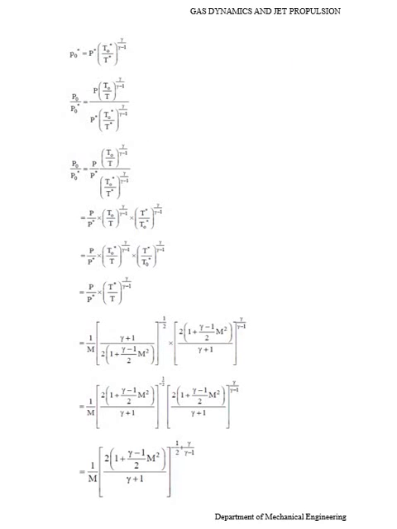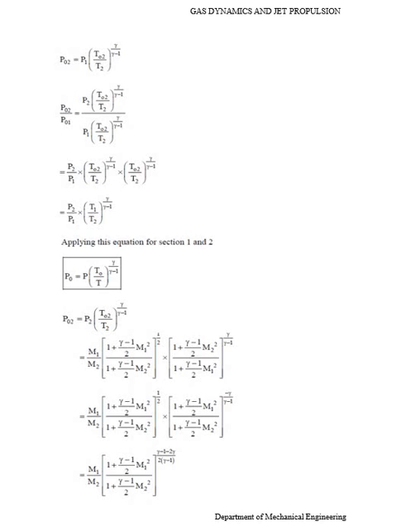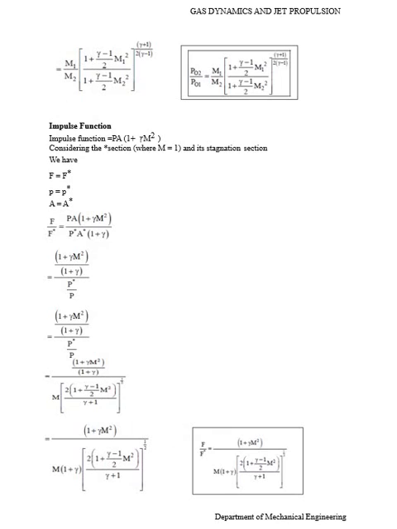Then these are the derivations to find the stagnation pressure. P naught equal to P into (T naught divided by T) whole power gamma divided by gamma minus 1. So these are the equations.